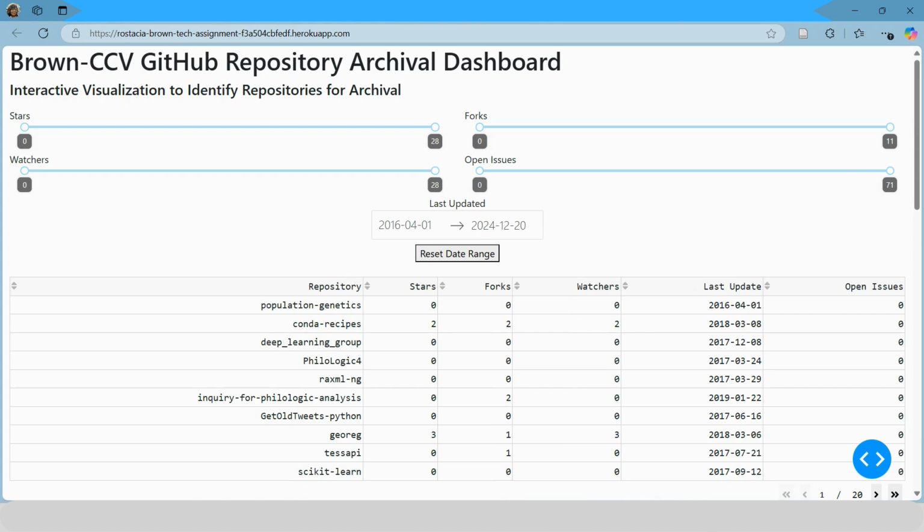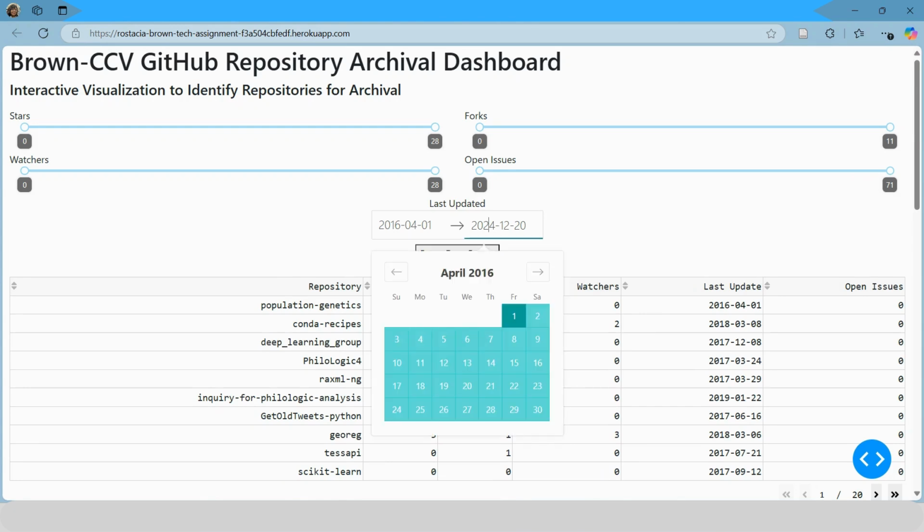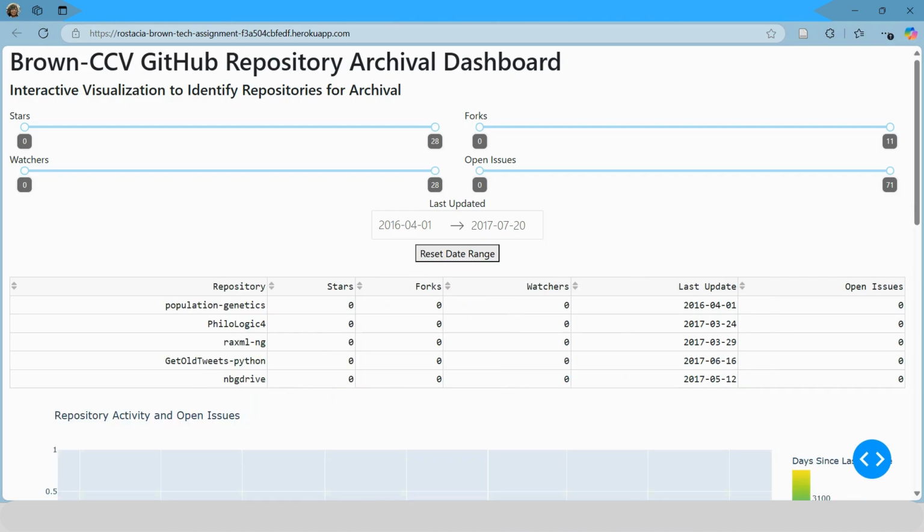If you change the date range for the last update date, which is just the last date someone pushed or committed to the repositories, you can adjust the repos that you see in the table. So if I change this last update date from April 2016 to, let's say, July 2017, you can see it dynamically adjust the repos you see in the table.